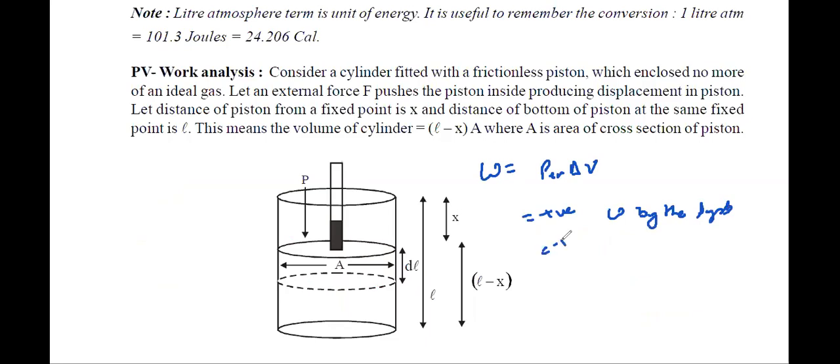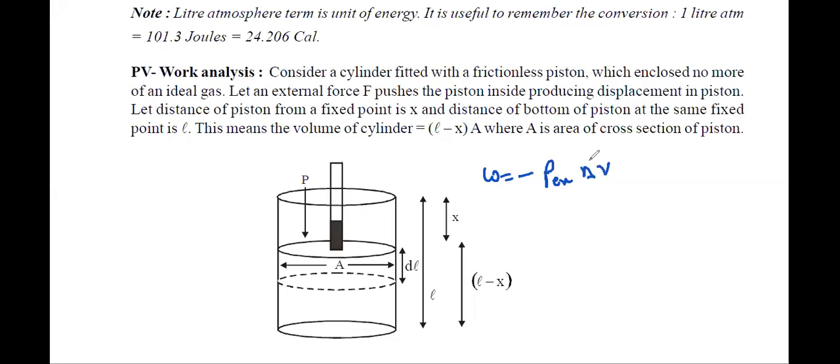If it is negative, then it is work done on the system. Okay. But in chemistry, we write W is equal to minus P external into delta V. Why do we write like this? Because in physics, we write it like this.